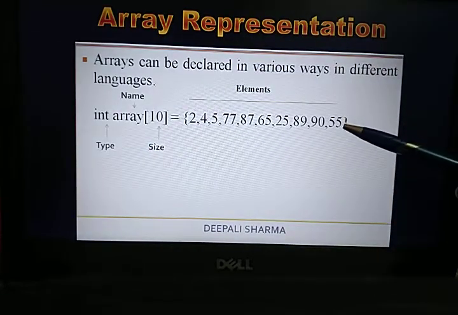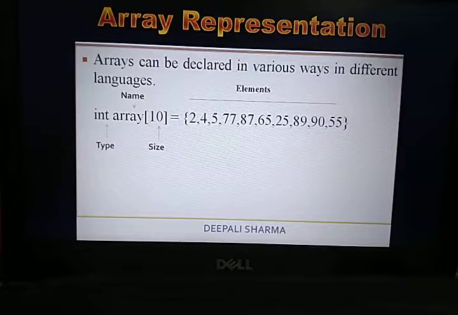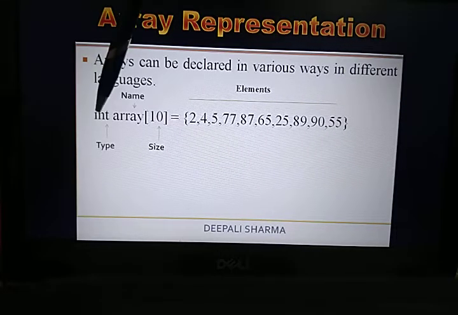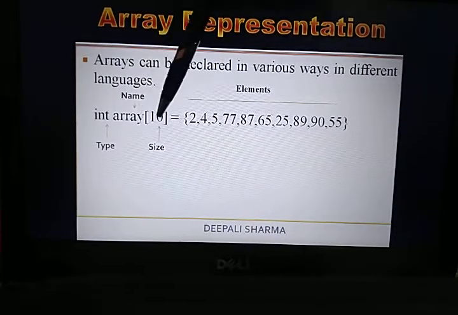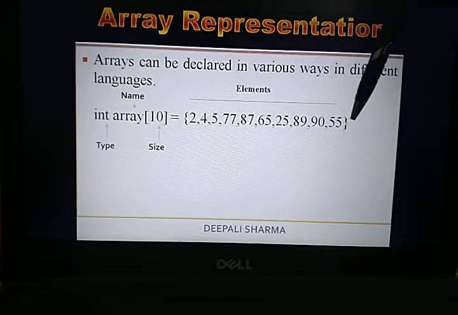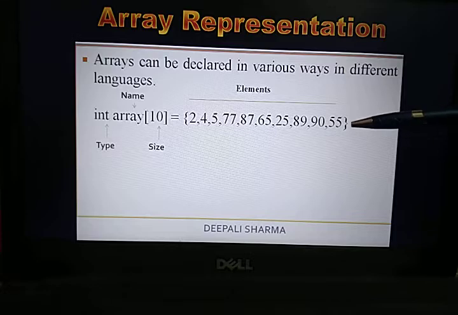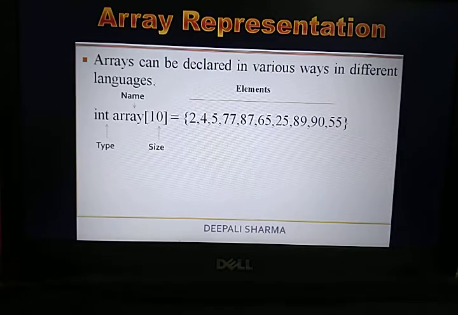These are the elements which this particular array can hold. So basically, if we are going to define the array, what you must keep in mind is that you have to give the type, you have to write the name of your array and the size of your array, then you have to define the number of elements in an array. This is what we used to define in C++ and Java.